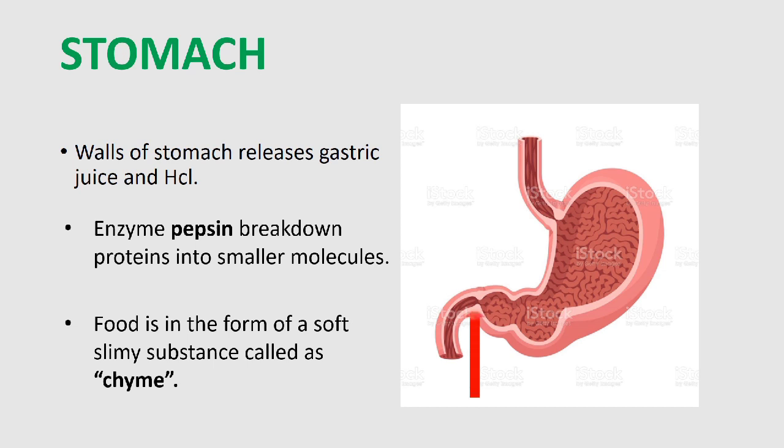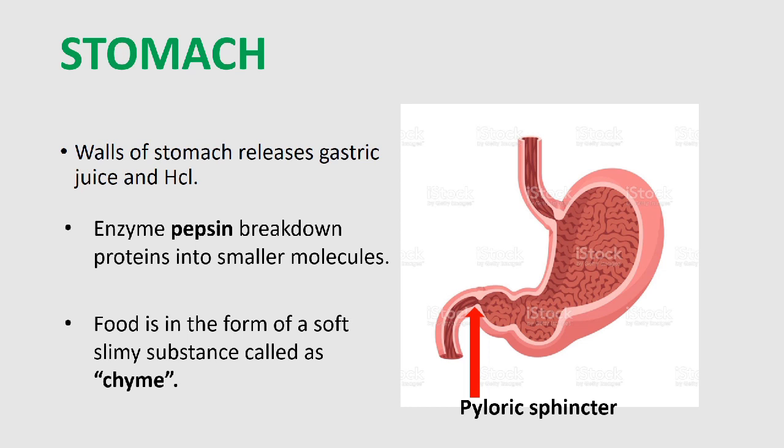Between the small intestine and stomach, there is a ring-like muscle known as the pyloric sphincter. The sphincter acts like a valve. It allows passage in one direction only. That means the food goes from the stomach to the intestine and does not go back to the stomach.